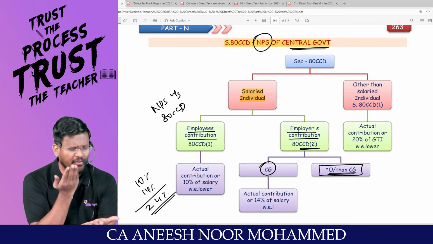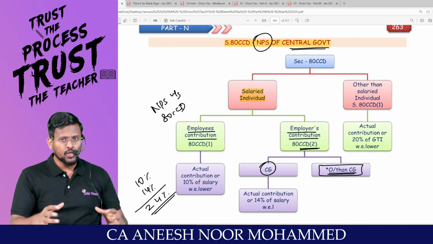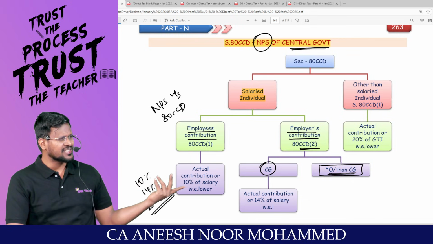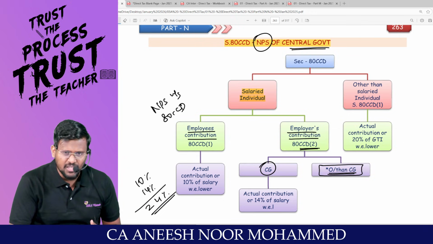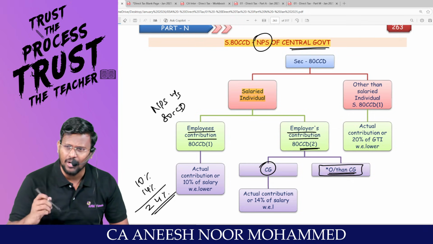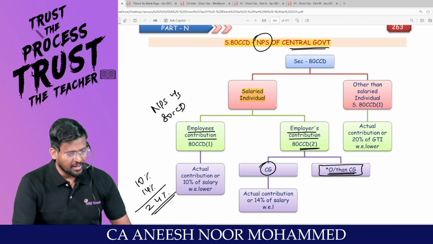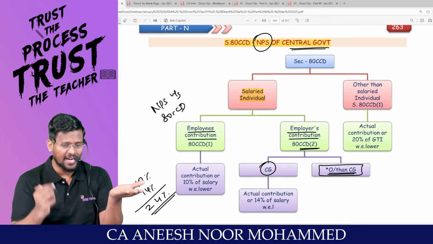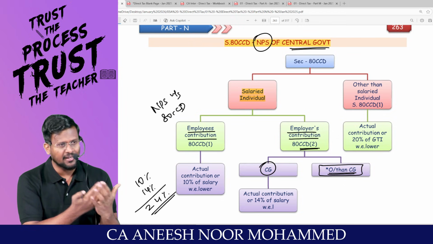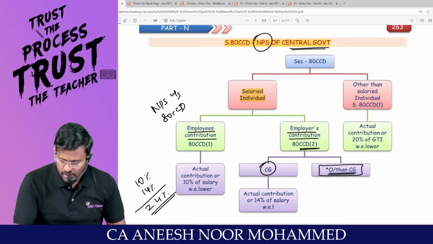I don't have an employer. Are you understanding? So even if I want to contribute to the notified pension scheme, and I am not interested in the Axis Bank, HDFC Bank or 80CCC deposit schemes, LIC, I want to contribute under 80CCD. That means if I had another hand, I would have put 10% and the other hand would have put 10%. Sir, 10 plus 10, that's how this 20%.